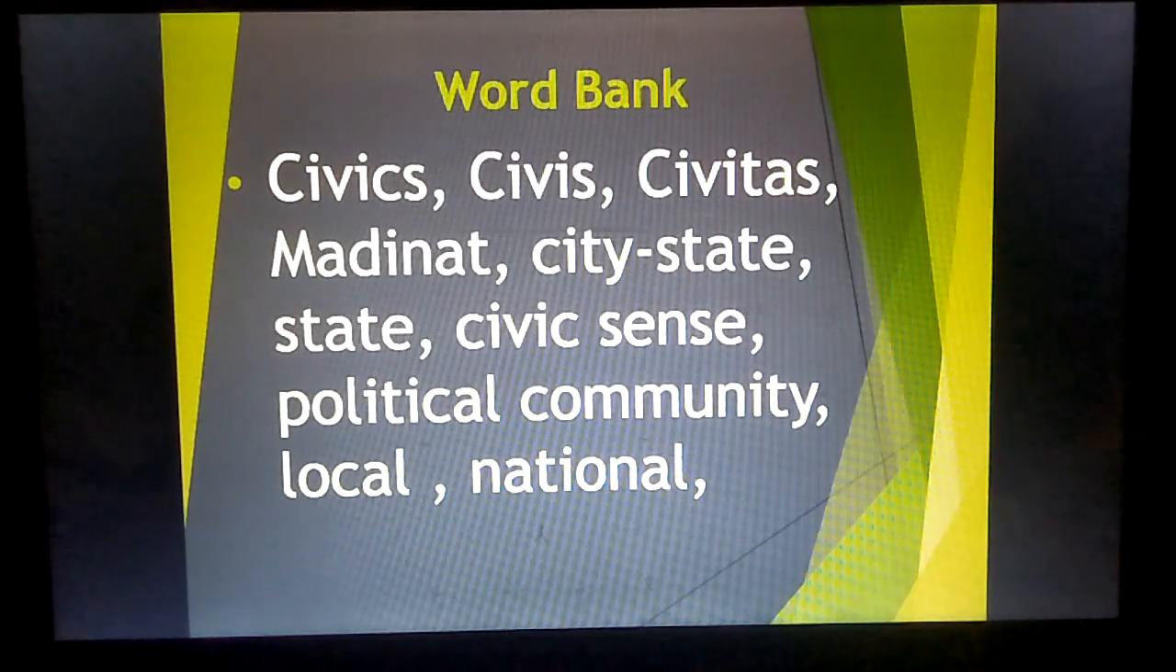Dear students, we have a few new words which we learned today: civics, civis, civitas, madinat, city-state, state, civic sense, political community, local, and national. You have to read these topics in your book, and you have to understand these terms and words with the help of today's lecture and with the help of the text in your book.